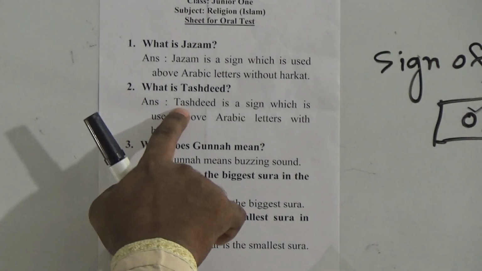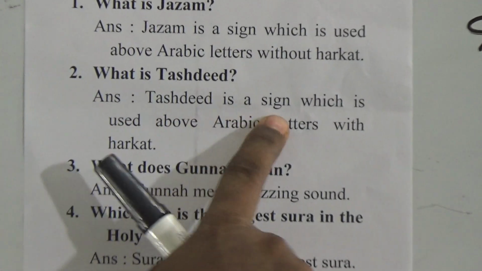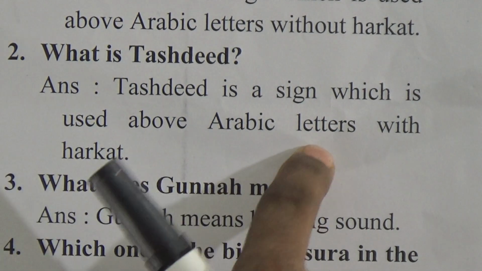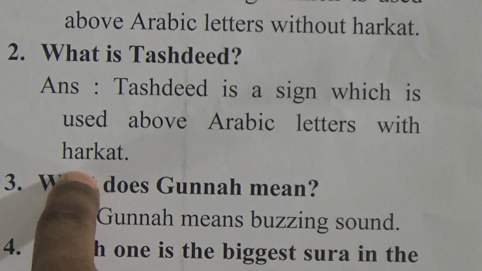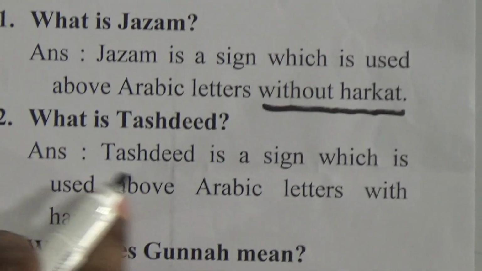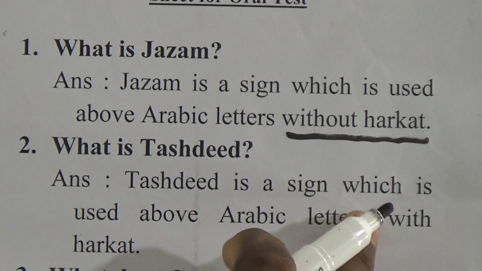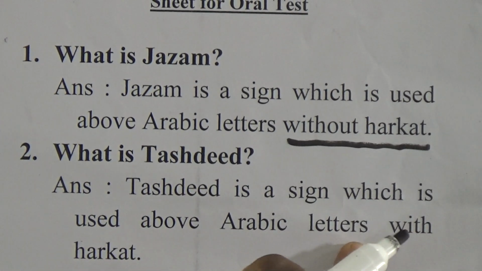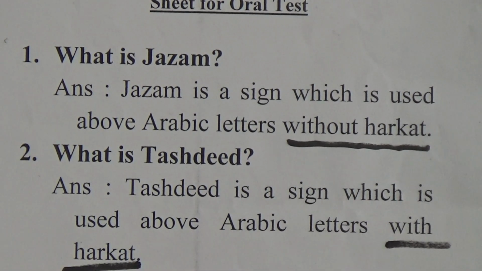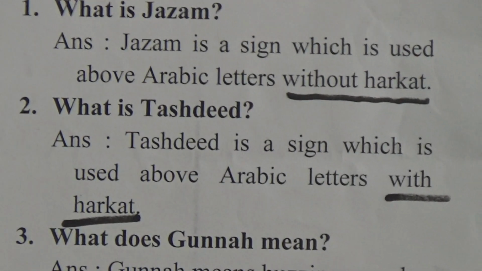Okay. Question number 2. What is tashdid? Answer. Tashdid is a sign which is used above Arabic letters with harakat. Dear students, jazm is used without harakat, but tashdid is used with harakat. Tashdid is used with harakat and jazm is used without harakat. Okay, now I will give an example.